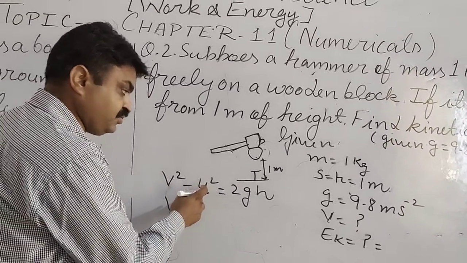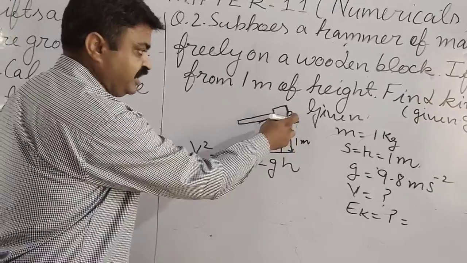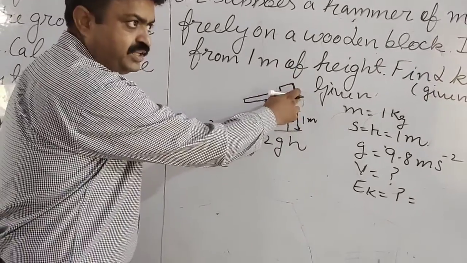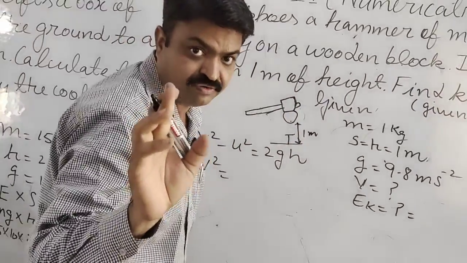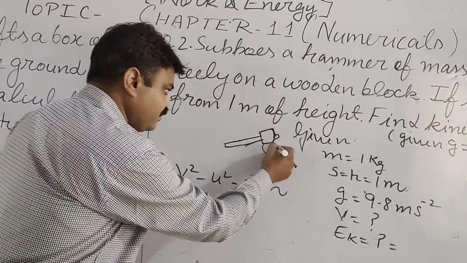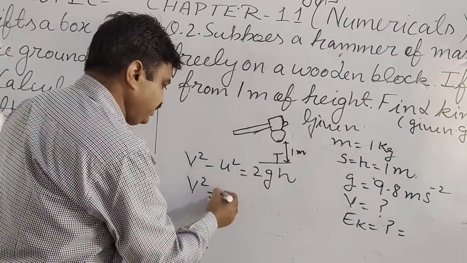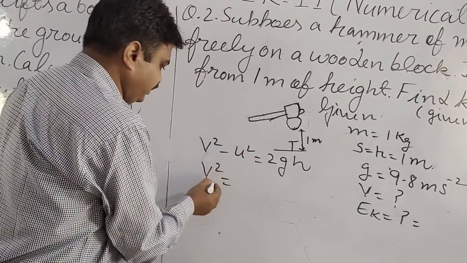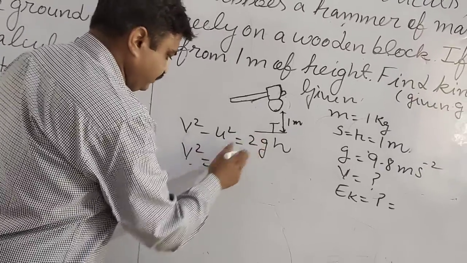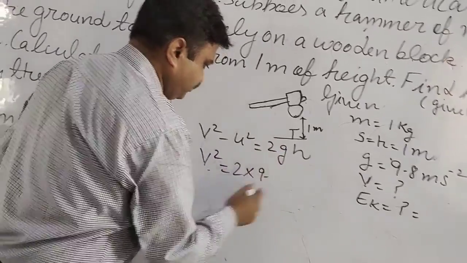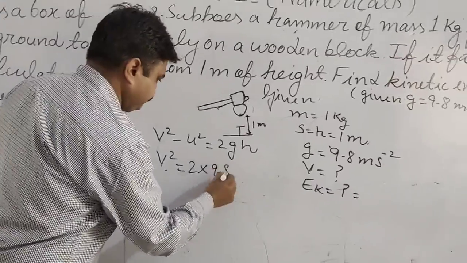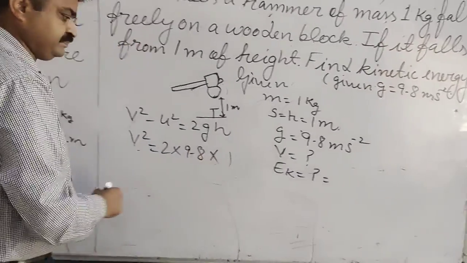u is here 0. Why is it 0? Because the object, the hammer, started from rest, student. So we will take it 0, and we will get only v. Now you put the quantities here: 2 multiplied by 9.8 multiplied by 1.